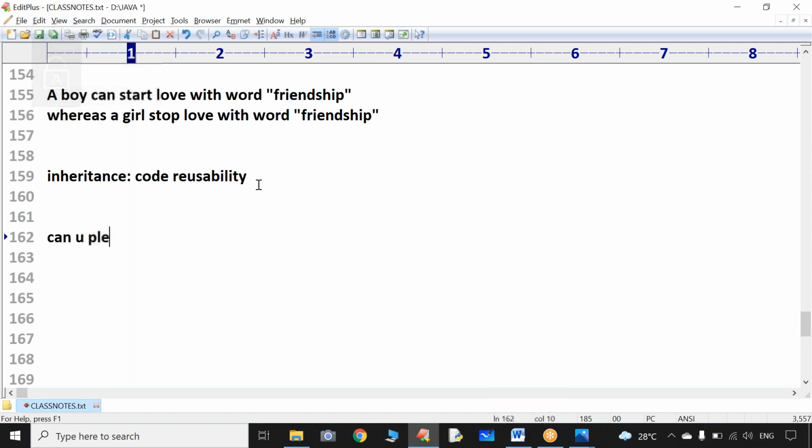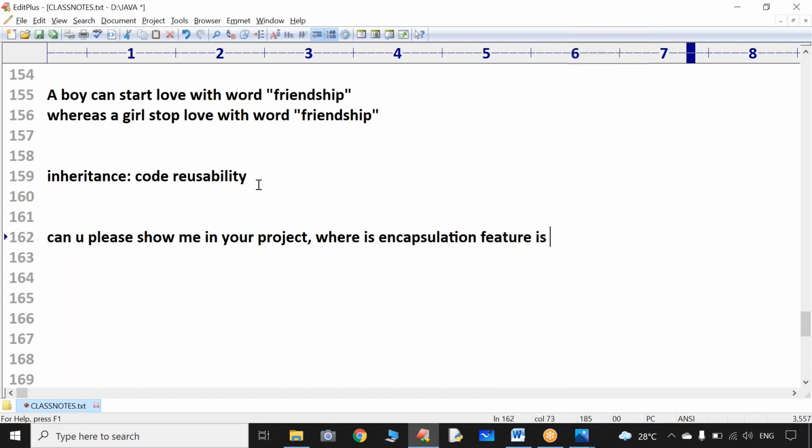Can you please show me in your Java project where the encapsulation feature is implemented? What is the question? Can you please show me in your project where the encapsulation feature is implemented?